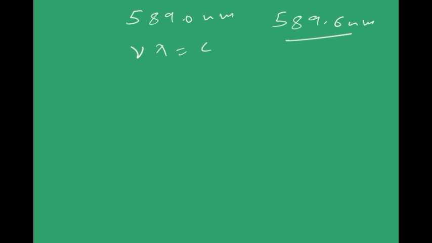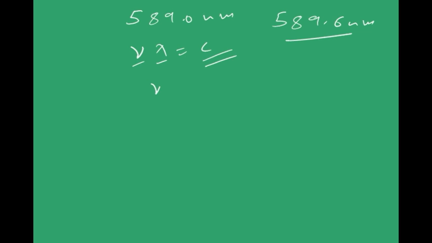Let us solve a small problem. With what speed should a galaxy move with respect to us so that the sodium line at 589 nanometers is observed at 589.6 nanometers? So this is the increase we expect, and you know that frequency into wavelength gives the speed of light, right? This is fixed. So if this changes, this should change.